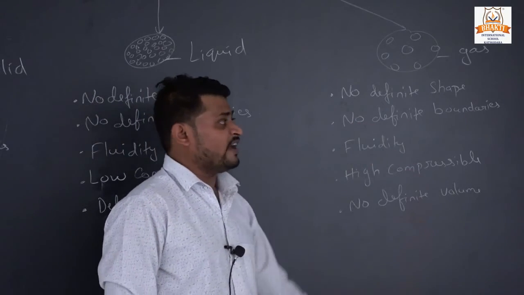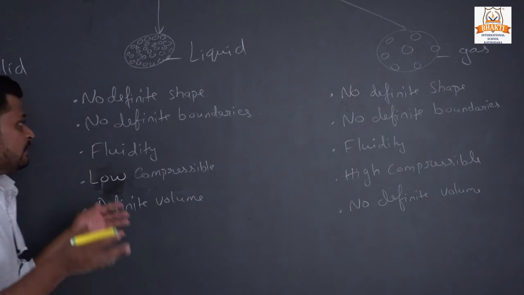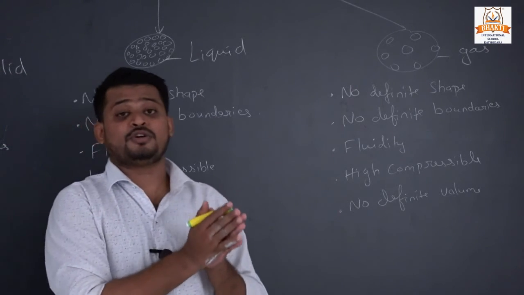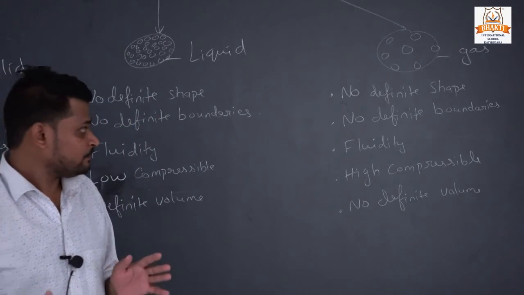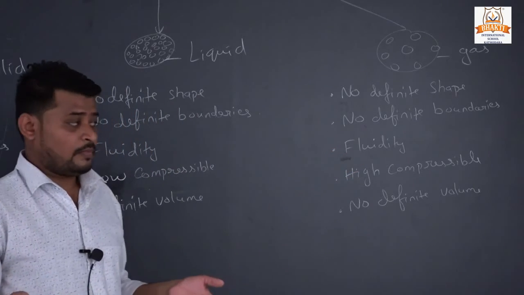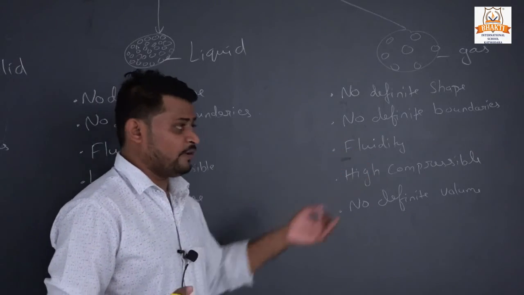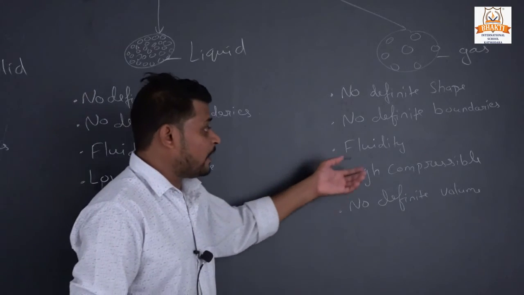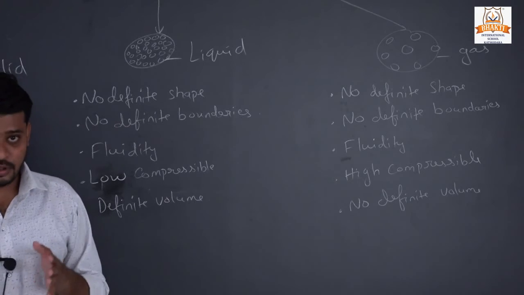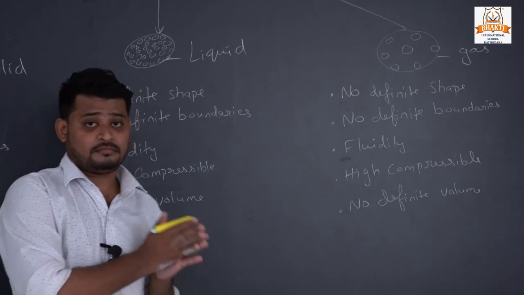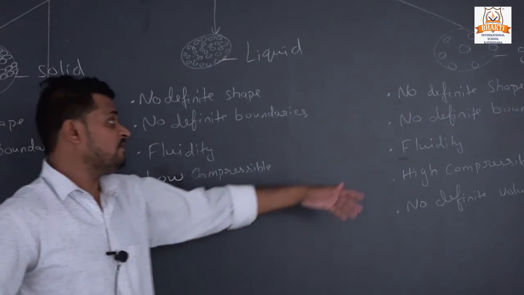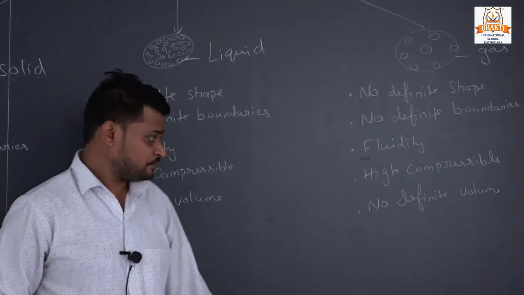Second point, no definite boundaries. Like liquid, gas also does not have a definite boundary. Fluidity: gas will flow anywhere, so it is also a property of fluidity. High compressibility: gas has a high compressible property. The LPG cylinder is an example of gas being highly compressible.